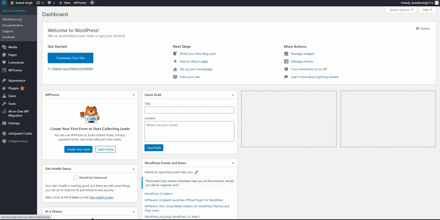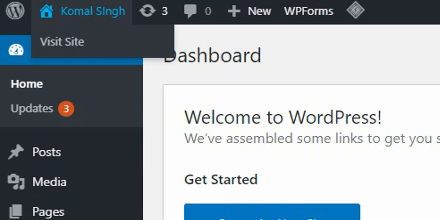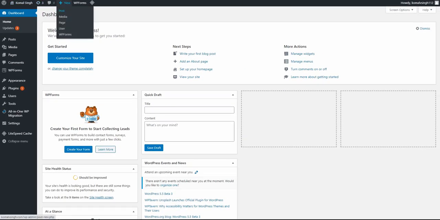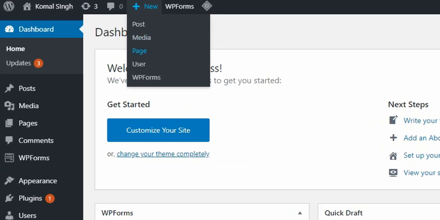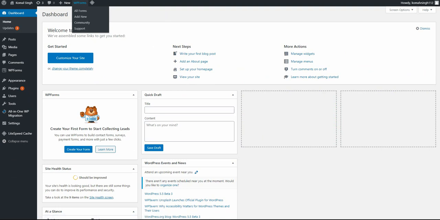This is the dashboard, where you get everything about WordPress. Clicking on this, I can visit my site, and clicking again, I can come back to my dashboard. From here I can add a new post, new media, new page, new user, new forms. This is WP Forms, which I'll explain.